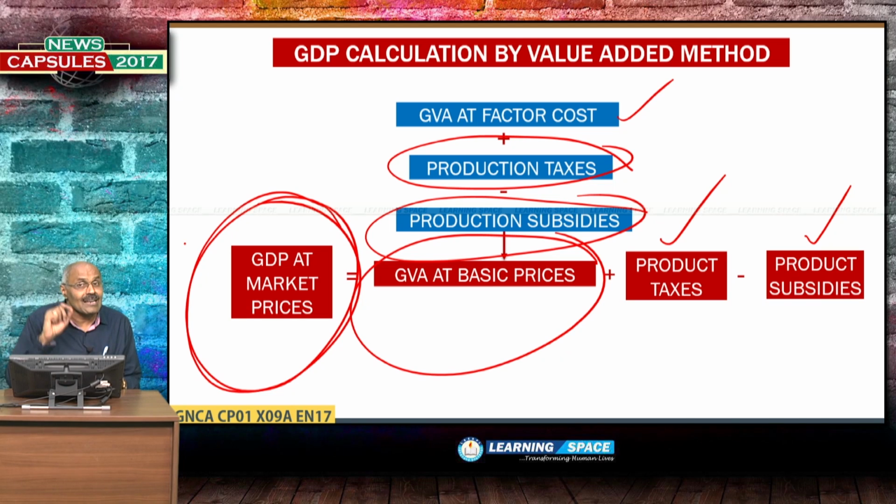Finally, the GDP we are calculating and what is published is GDP at constant market prices. Constant means base year 2011-12, without giving effect to inflation. Market prices is after this due procedure is followed.